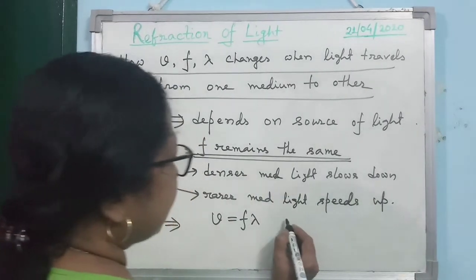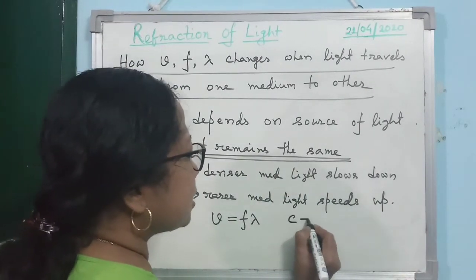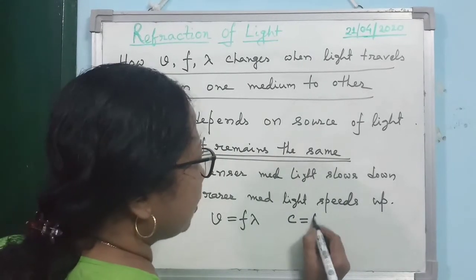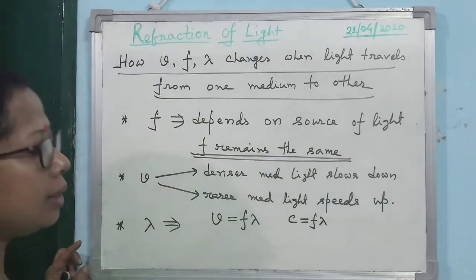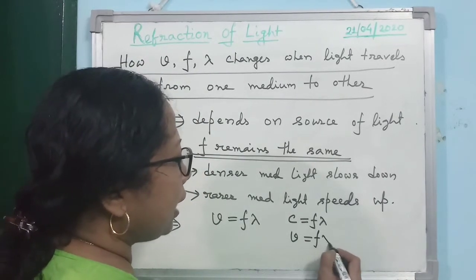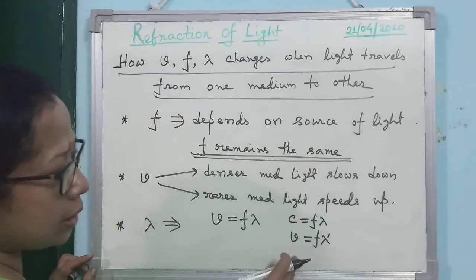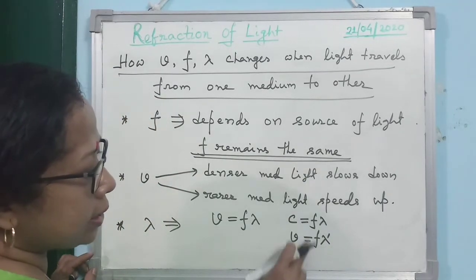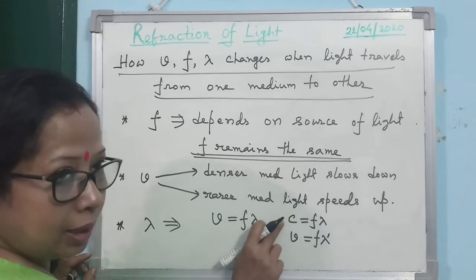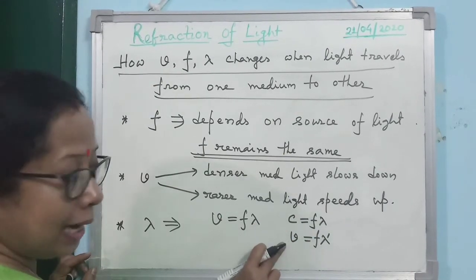Now, you can do it like this. Suppose the light is moving in air or vacuum, then you can write c is equal to f lambda. Now suppose the light is moving in another medium. So v is equal to f into lambda dash. Look at these relations. In both cases, the f is the same, the frequency is the same, whether it is moving in air or in any medium.